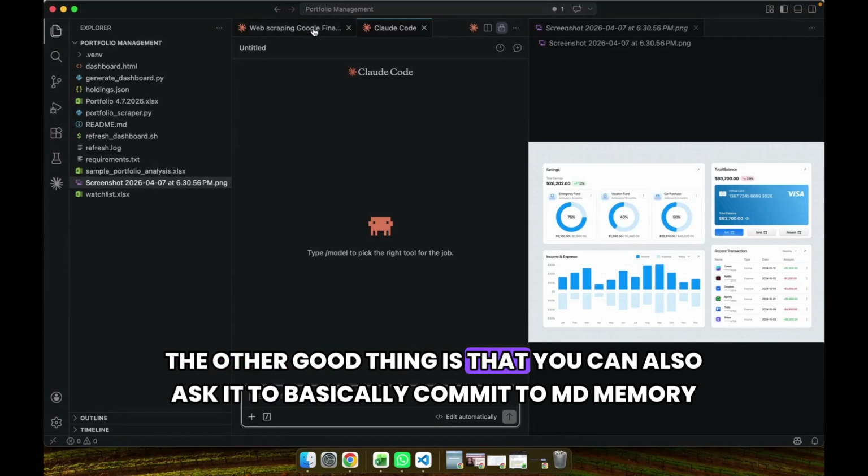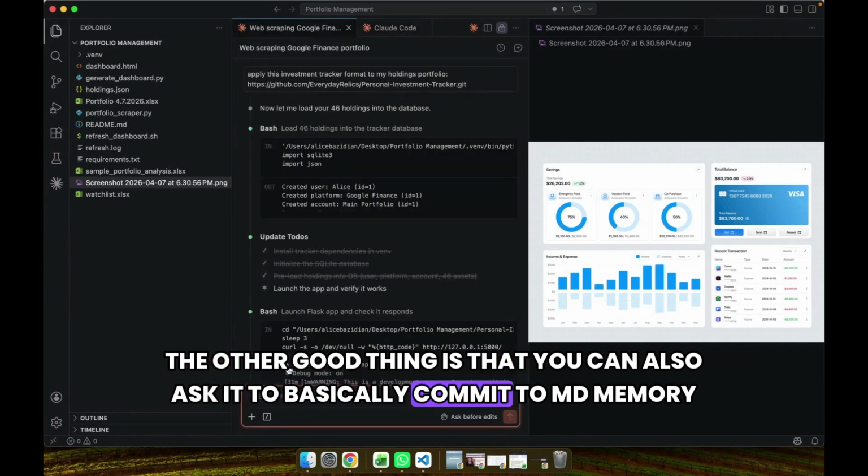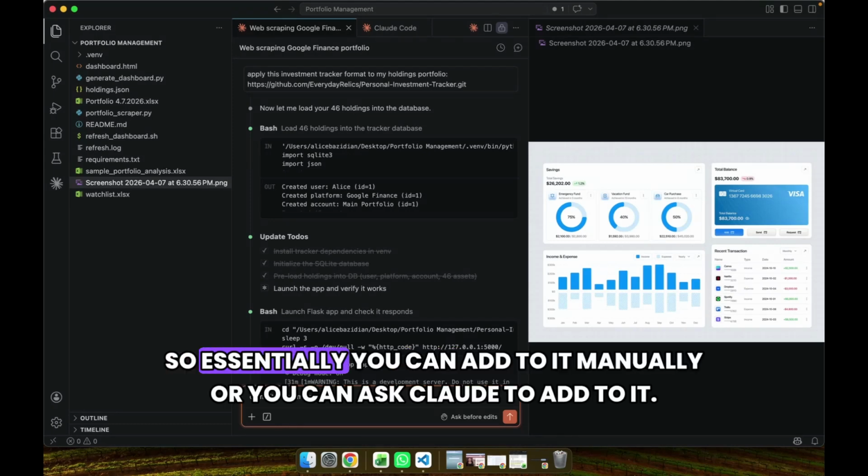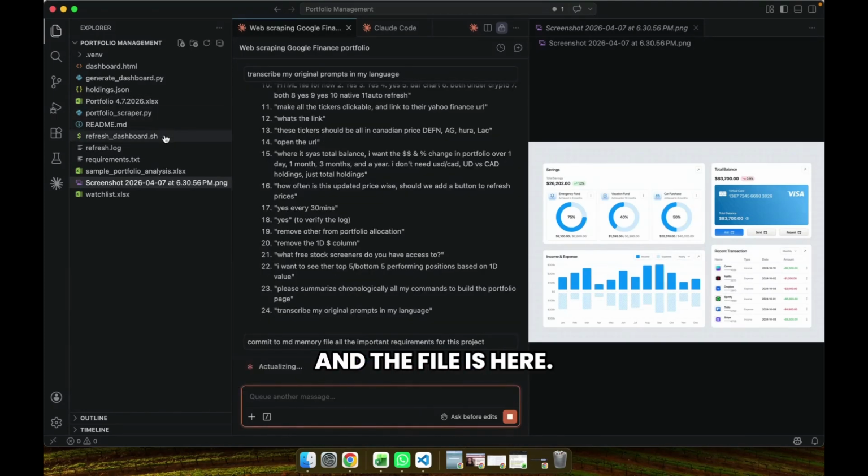The other good thing is that you can also ask it to basically commit to an MD memory file. And the memory file is where all the important information about this project is put. So essentially you can add to it manually or you can ask Claude to add to it. And the file is here, readme.md.